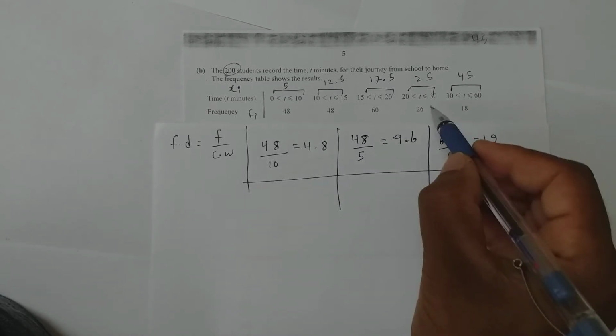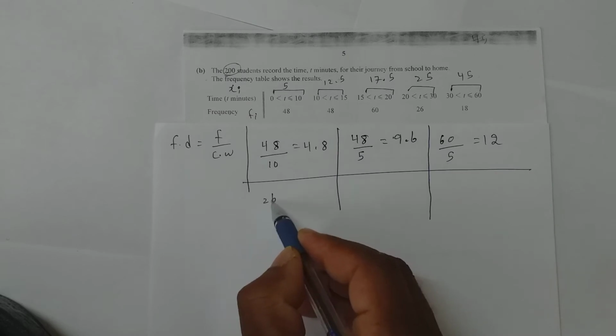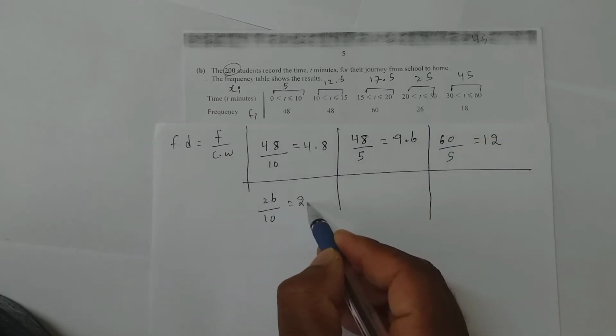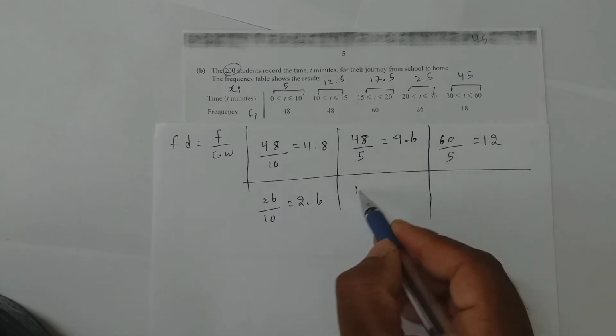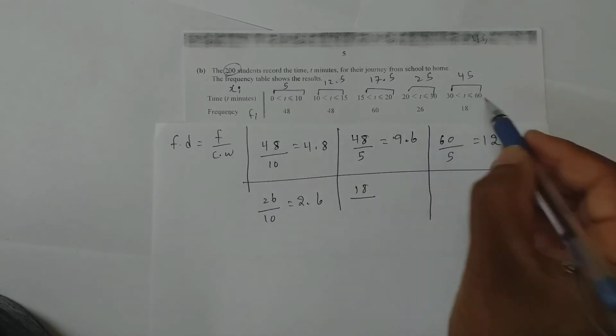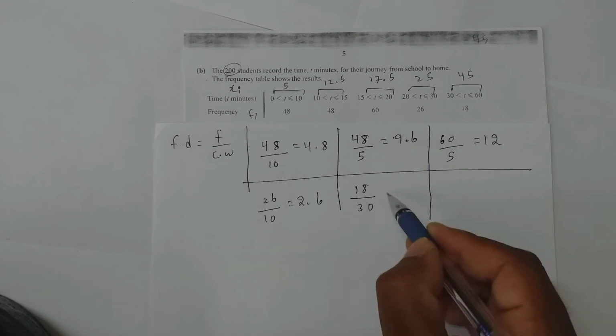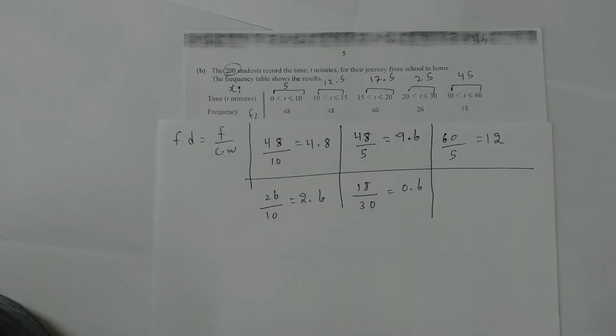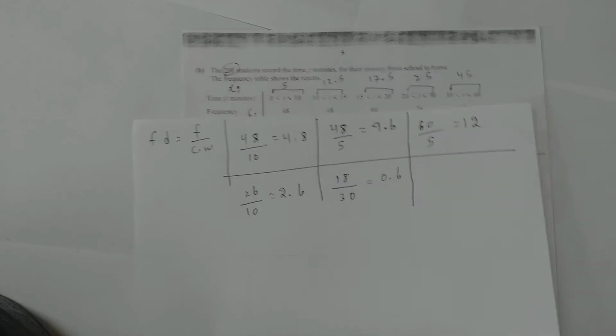Now next for this one. 26 by 30 minus 20 is 10, which will give me 2.6. For the last one, 18 by 60 minus 30 will give me 30, which is 0.6. Clear? Now all these values should be shown in the histogram. So let's show.